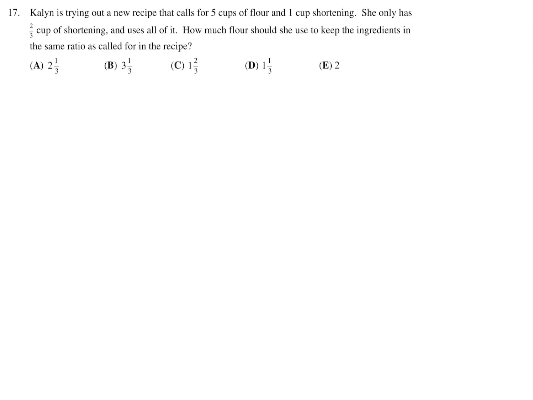Kaylin is trying out a new recipe that calls for 5 cups of flour and 1 cup shortening. She only has 2/3 cup of shortening and uses all of it. How much flour should she use to keep the ingredients in the same ratio as called for in the recipe? So the recipe says 5 cups of flour for 1 cup of shortening. And we want to figure out how much of that flour we need for 2/3 cups of shortening.